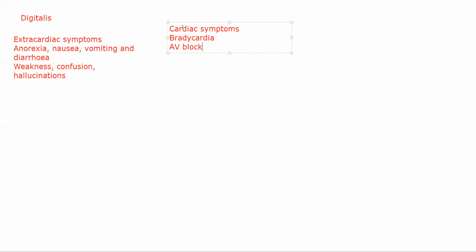So treatment of this thing, there is one specific antidote, well, we can't exactly call it that, but there is something called anti-digoxin immunotherapy. You give antibodies that are able to destroy digitalis. That will be the specific antidote in a way. It can be life-saving in severe poisoning cases. Now, what you will do for treatment is, first of all, you have to stop the dose of digitalis. Okay. Give oral or parenteral